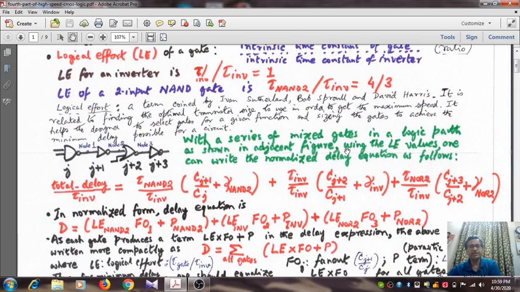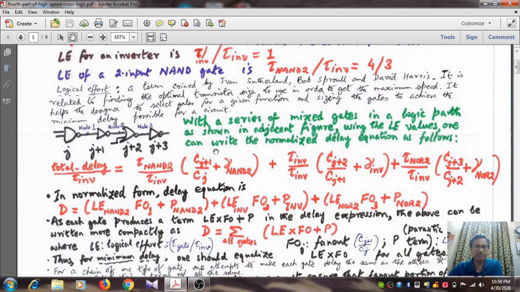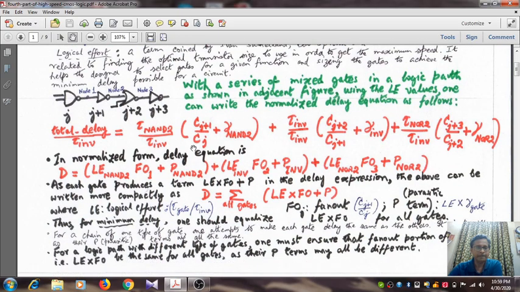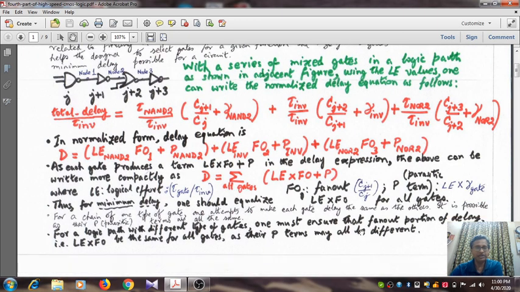So from that we get to calculate the logical effort of different gates, and in the normalized form the delay equation can be related in terms of the logical effort, fan out factor and parasitic terms. What is the parasitic term? As you have seen, it is the product of logical effort and the gamma. Okay, so this is the entire delay term. This delay equation is normalized in terms of the tau of the inverter.